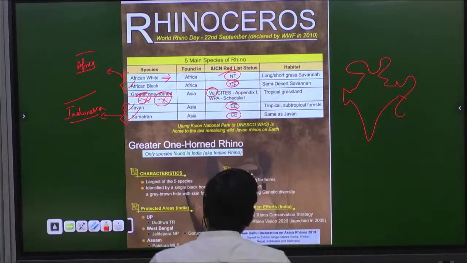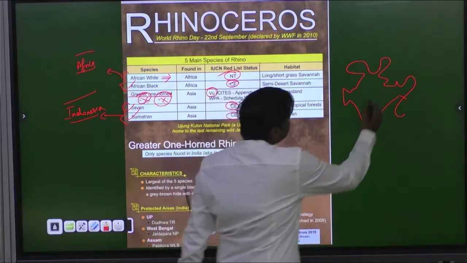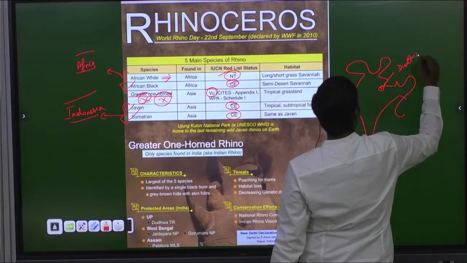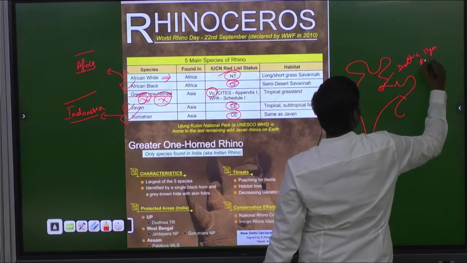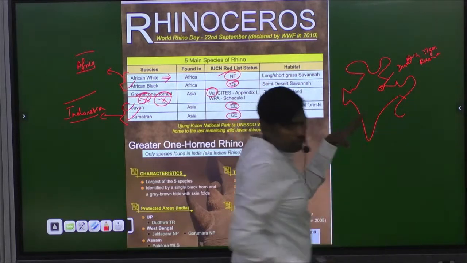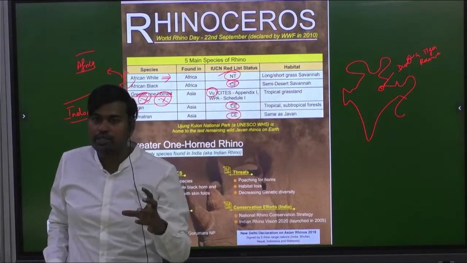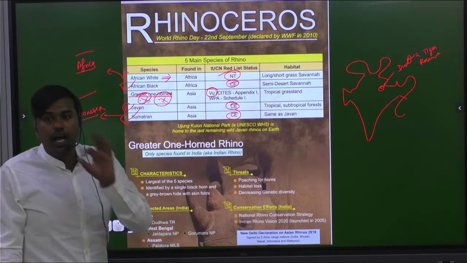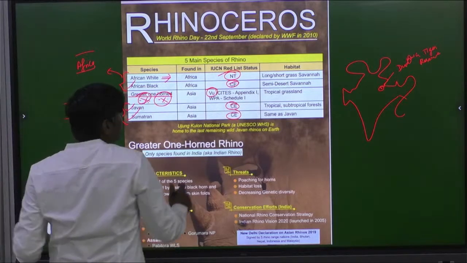See, in that, locate in UP we have Dudhwa. Just locate it. Dudhwa, which is a tiger reserve. See, in India, where all the one-horned rhinoceros is present means, in UP it is present, then West Bengal, and in Assam. Kindly note it, very important.